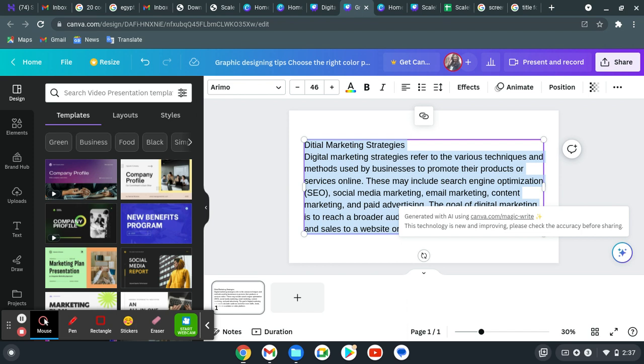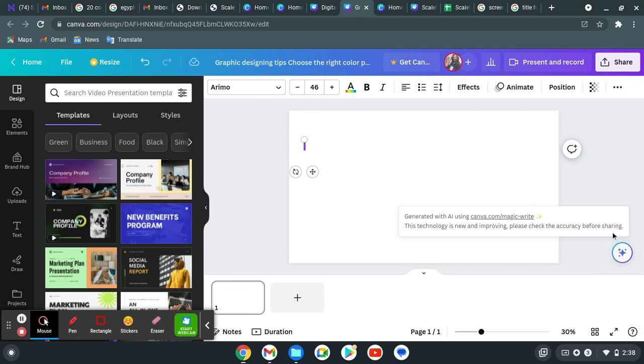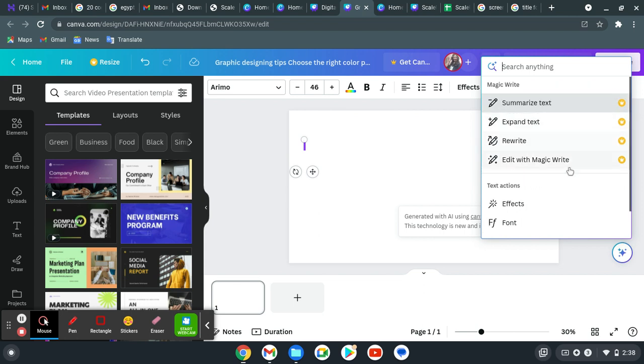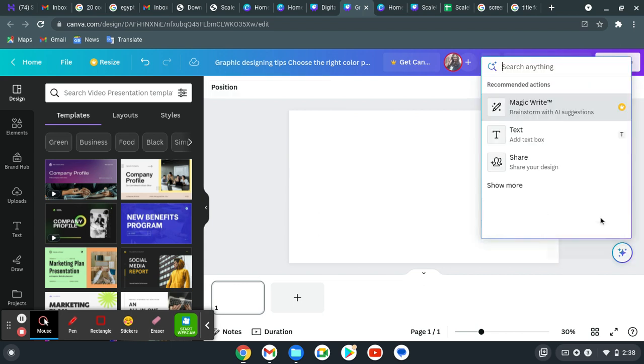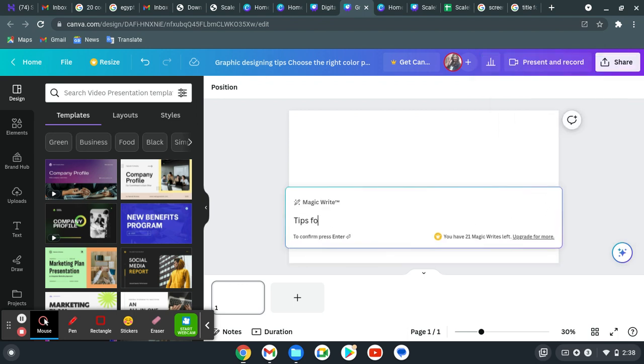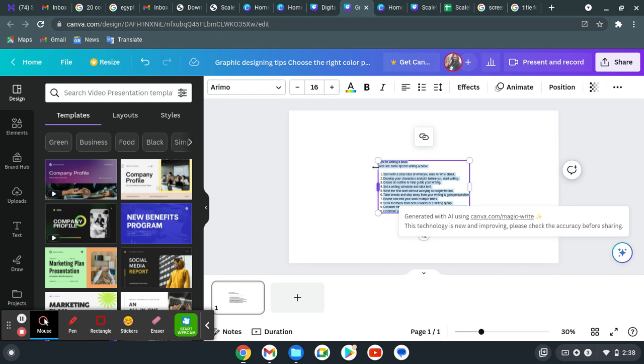If we want to create monthly content or weekly content, this is a great way to do it. Or if I have made a mistake in this spelling, it should be digital. After this, you can also try more. Go there and click on text summarize. Let me do it again. Magic Write, let's write tips for writing a book. Let's see what it says.